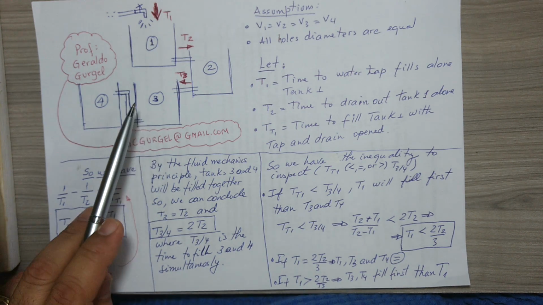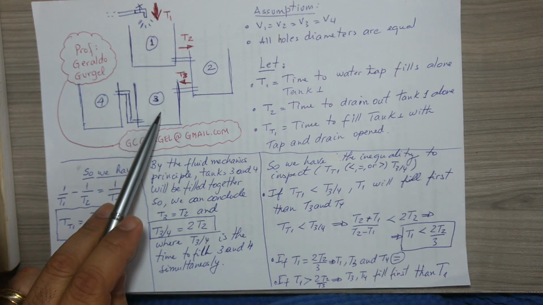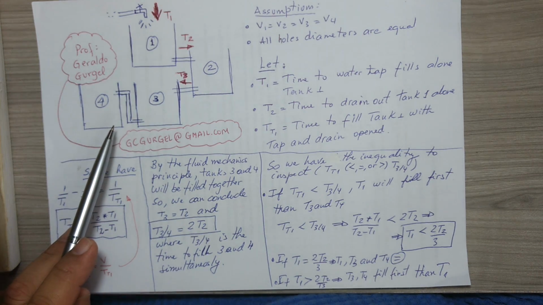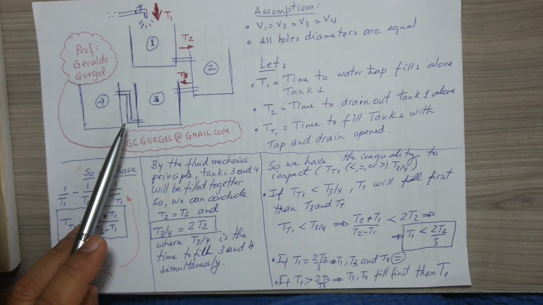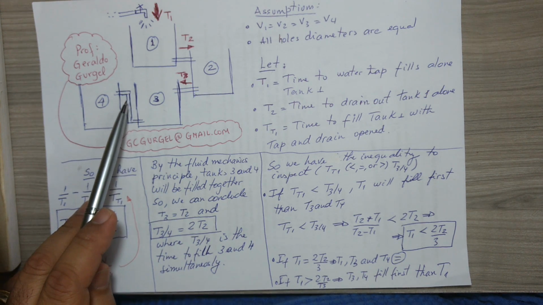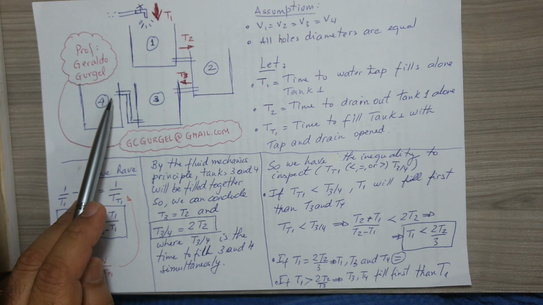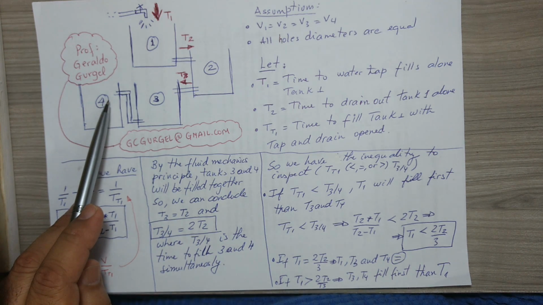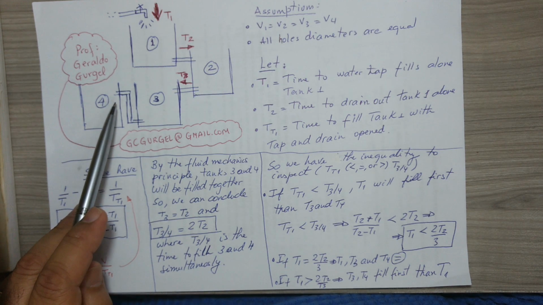Let's look now at tanks number 3 and 4. We will see that the complete filling of tank 3 will only occur after the level of tank 3 and the level of tank 4 are equal, by the principle of communicating vessels.